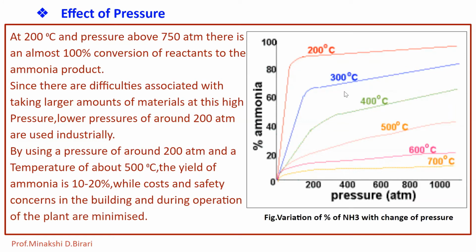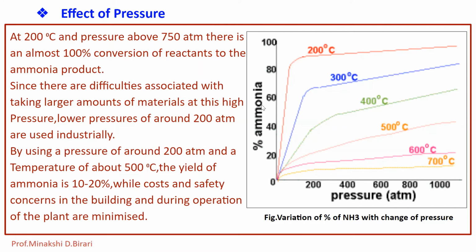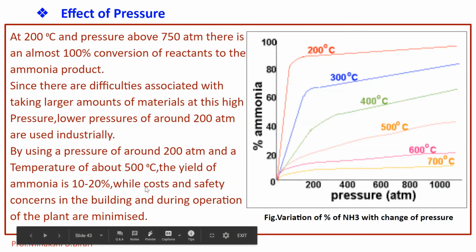So it is a graphical representation. It shows the variation of percentage of NH3 with change of pressure. Pressure is on the x-axis in atmospheres, and on the y-axis there is the percentage of ammonia. At 200 degrees Celsius and a pressure above 750 atmospheres, there is almost 100% conversion of reactants to the ammonia product. By using a pressure of around 200 atmospheres and a temperature of 500 degrees Celsius, the yield of ammonia is only 10 to 20%.